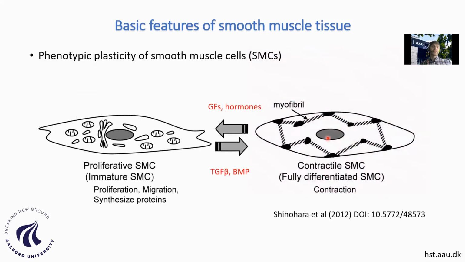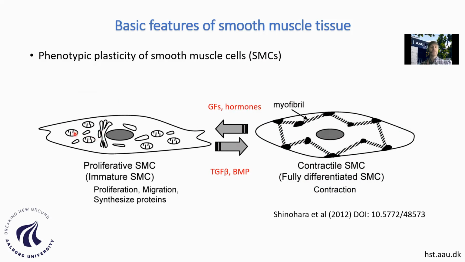One of the main characteristics which I would like to highlight in this presentation is the phenotypic plasticity of the smooth muscle cells, the cells composing the smooth muscle tissue. The cells, as I mentioned before, have this contractile capacity due to the presence of myofibrils consisting of actin and myosin. And upon diverse stimuli, the cells can switch to a so-called proliferative smooth muscle phenotype.